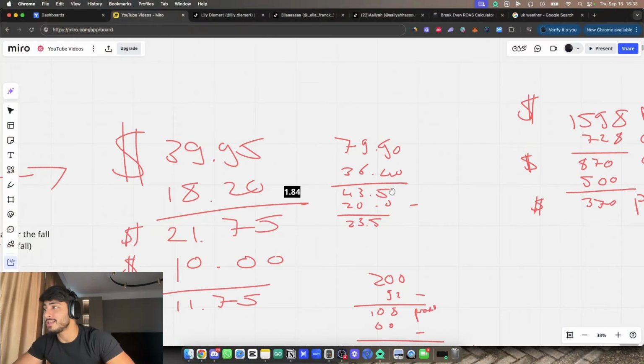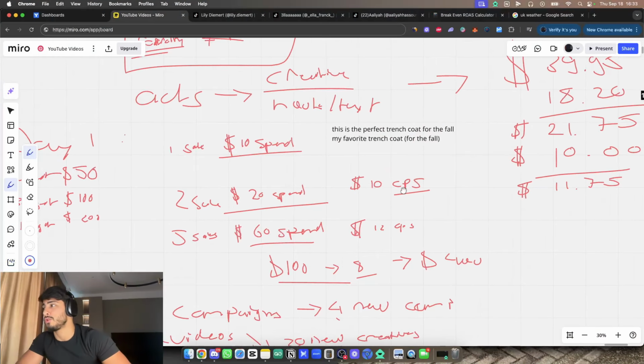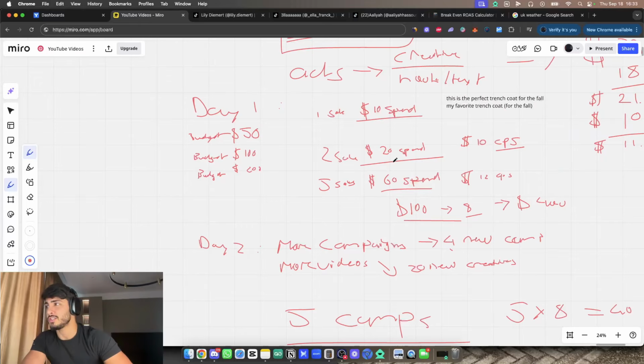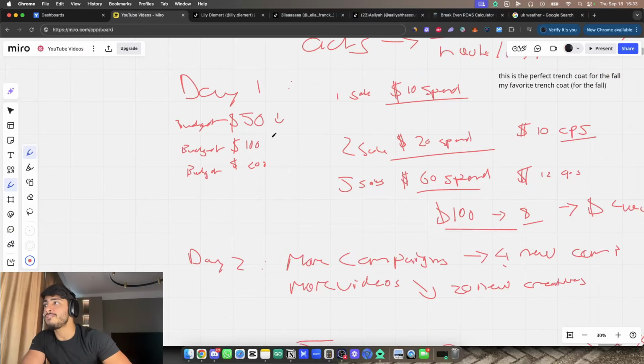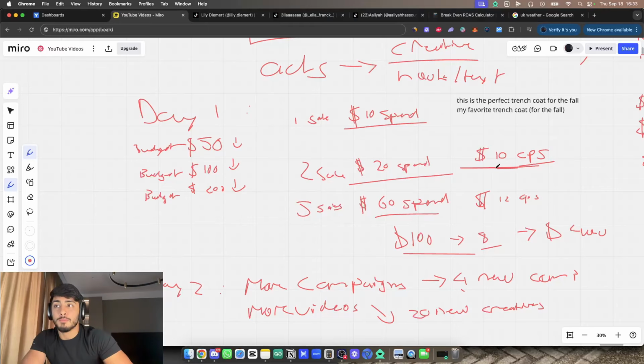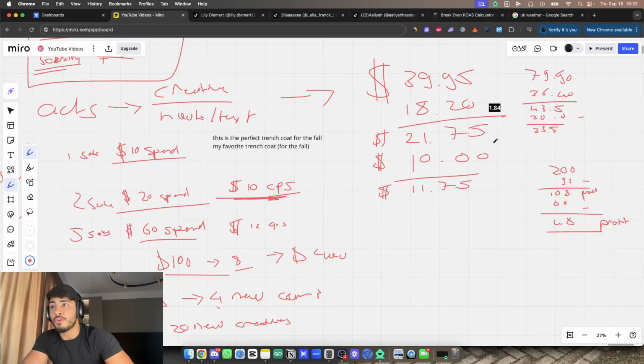Now that's as fast as it can go. You can literally scale up on your second day to $1,500. Now it's not as crazy as it sounds, if you apply the scaling strategy that I just shared with you here. Now we have, of course, different scaling strategies, but if you up the budget every single time, you get a couple sales, which is profitable, right? We have profit every single sale.